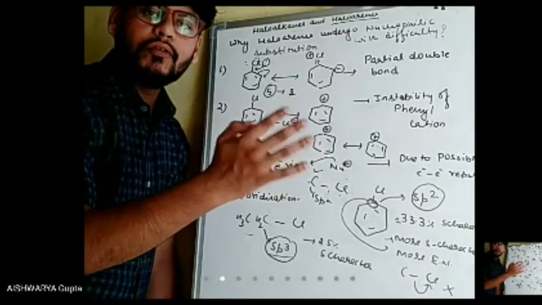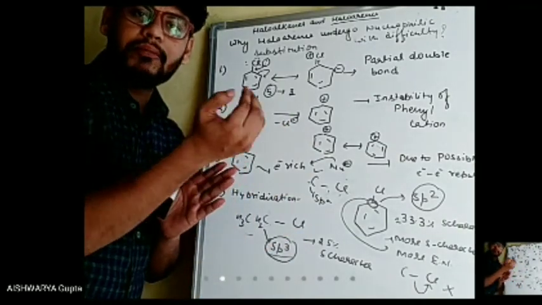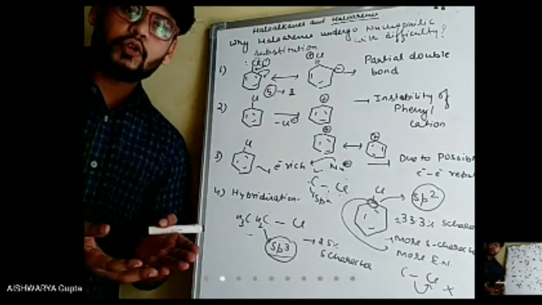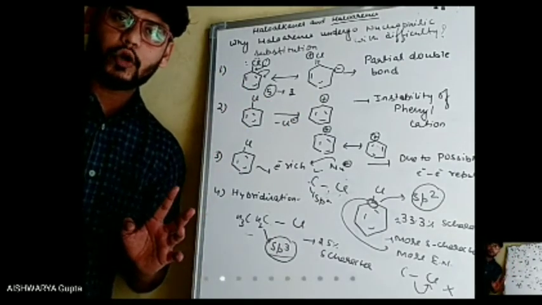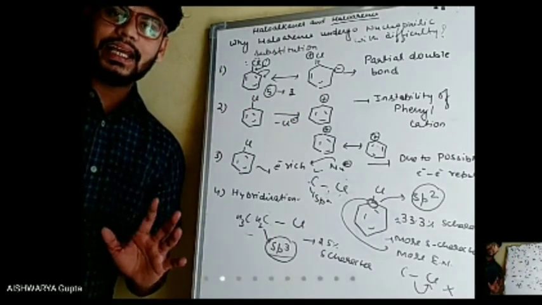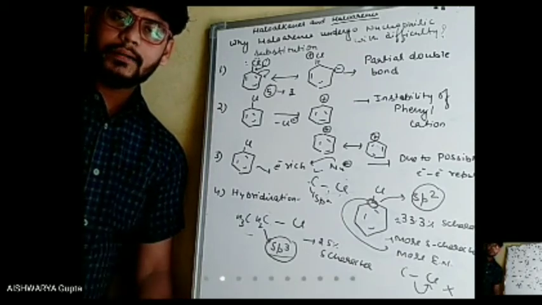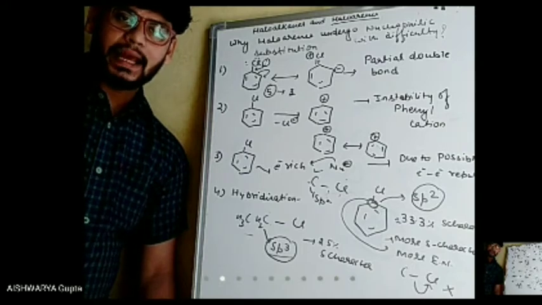If the bond is not easily broken, how can we say there may be substitution by a nucleophile? In nucleophilic substitution, this bond is broken and a new bond between carbon and nucleophile is formed. Now is it clear, beta, the fourth point? I think the board is also clear. Kindly reply, class 12D.